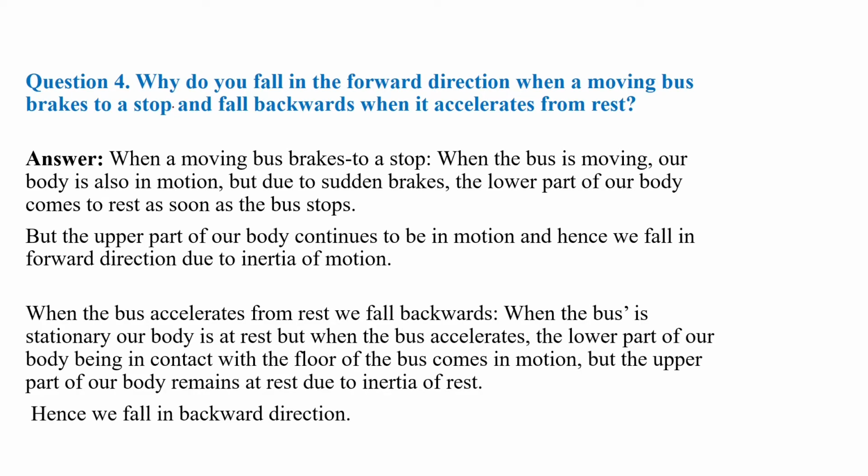What happens? The bus is moving with a particular velocity and suddenly the driver applies the brakes. Now here the conservation of momentum is there.